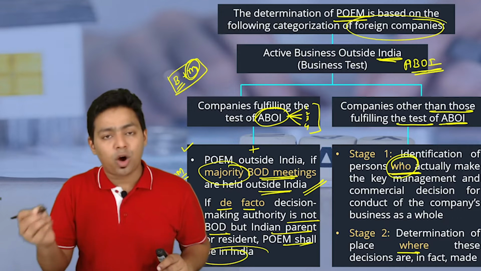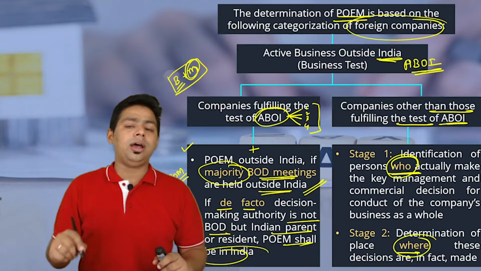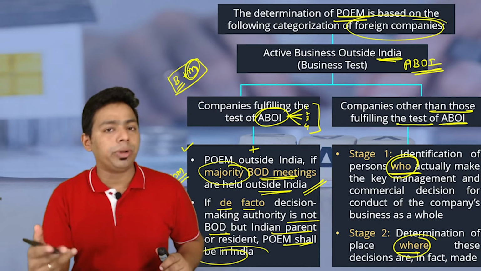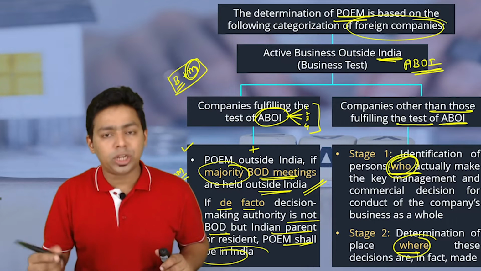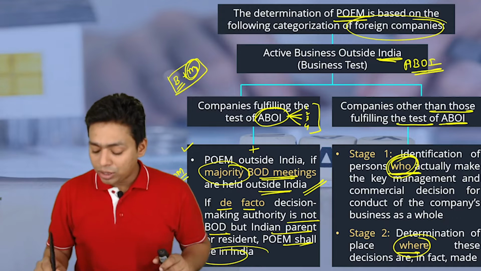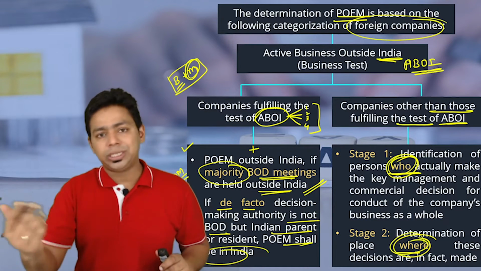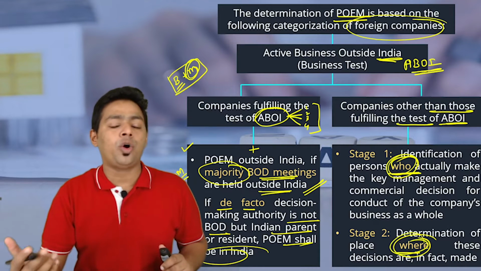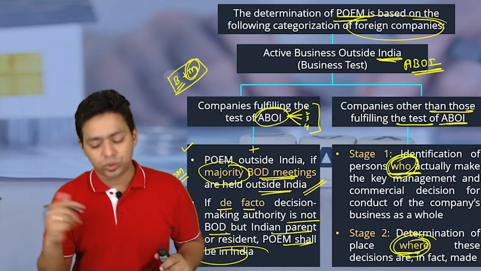If a person who is authorized to take decisions for the company is located in India, then without having this active business test, we will say the company is a resident entity. If a person who is responsible for making the major strategic decisions of the company is located outside India, then obviously, because the decision making authority was outside India, we will say the company is having place of effective management outside India.